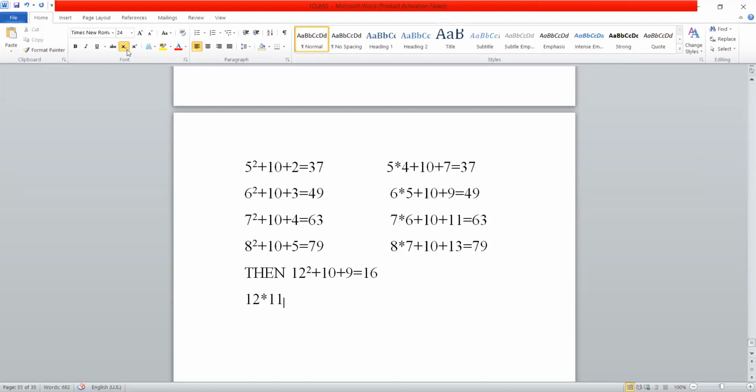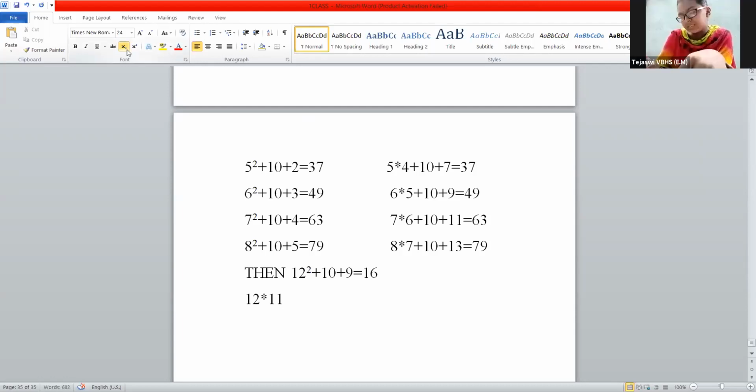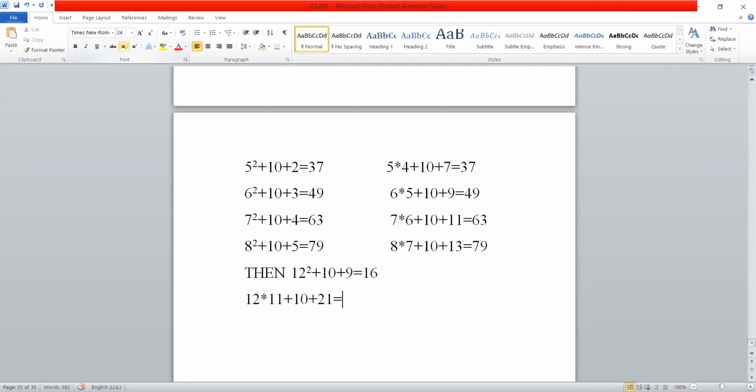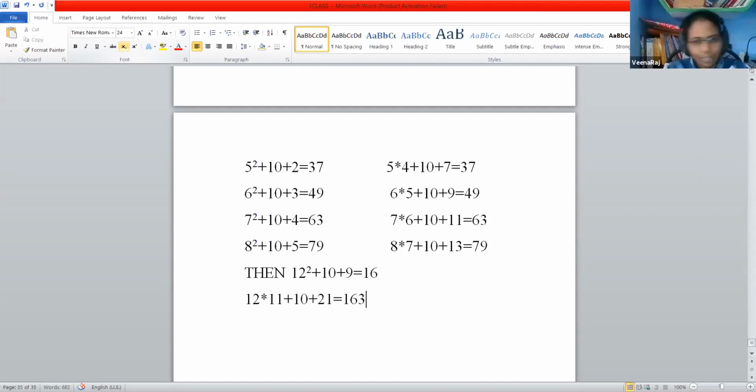12 into 11 plus 10 plus 21 is equal to 163. For 9 it is 15, for 10 it is 17, for 11 it is 19, now it is 21. Is equal to 163. Teacher, my logic is correct or not, ma'am? Yes, that is also correct logic.